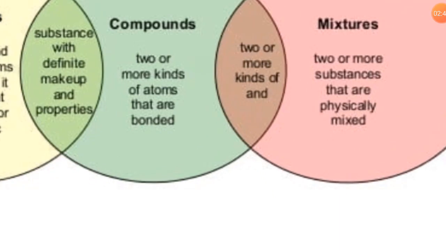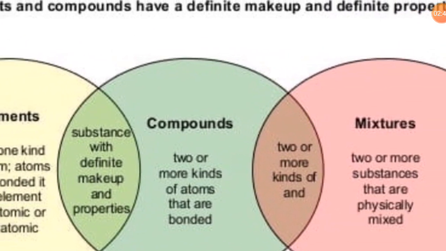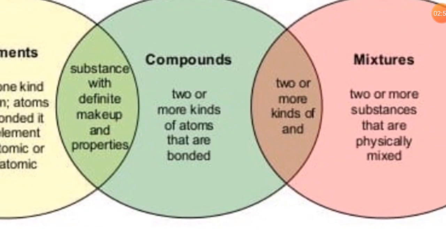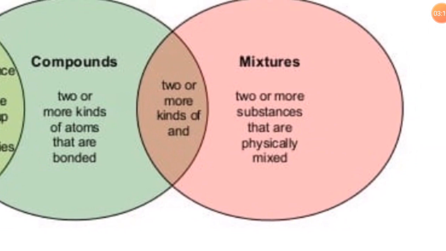Now we will discuss the definitions of elements, compounds and mixtures. In an element, only one kind of atom is bonded. An element is diatomic or polyatomic. In compounds, two or more kinds of atoms are bonded, for example, water H2O and carbon dioxide CO2. Mixtures: two or more substances that are physically mixed are called a mixture.